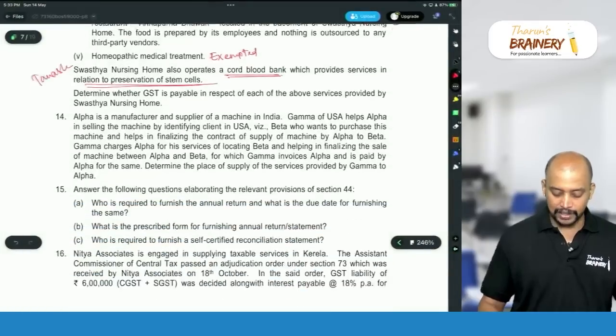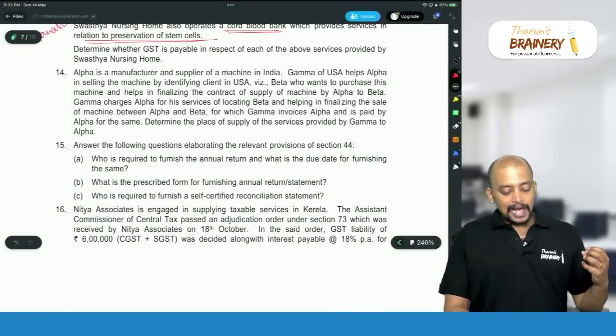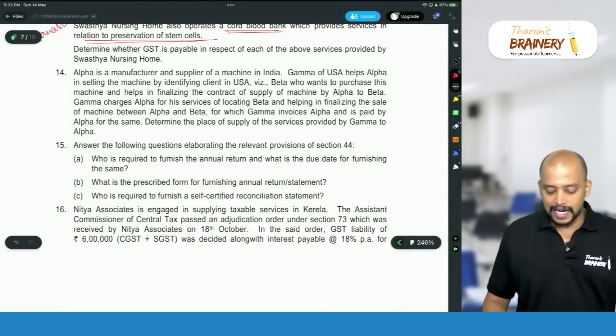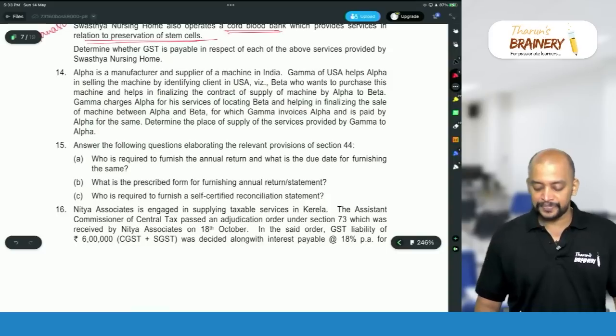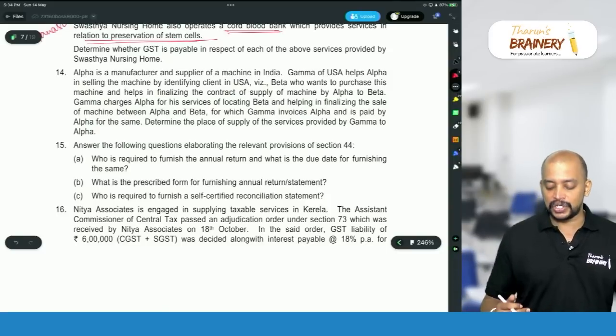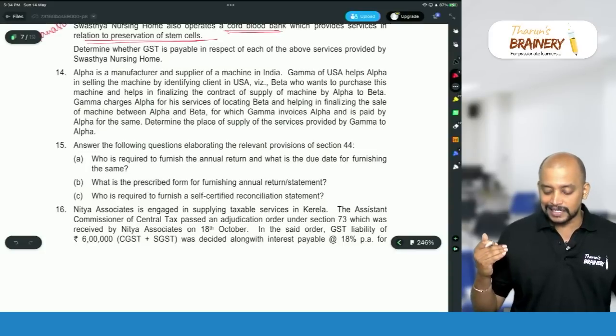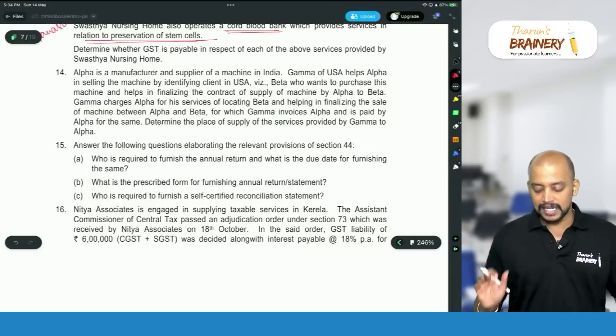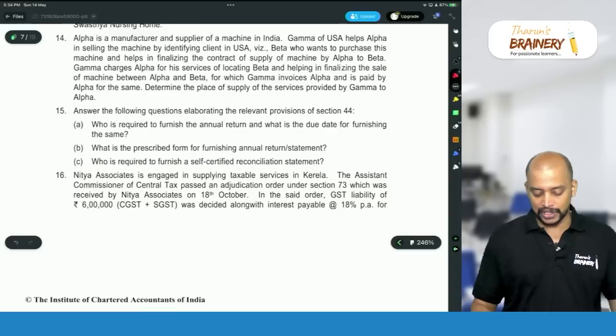Then next question, question number 14. Alpha is a manufacturer and supplier of a machine in India. Gamma of USA helps Alpha in selling the machine by identifying its client in USA, that is Beta, who wants to purchase this machine.